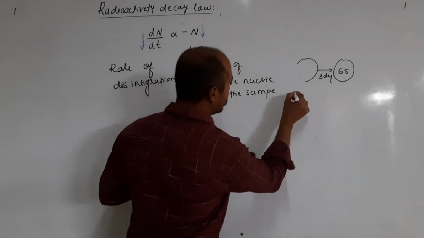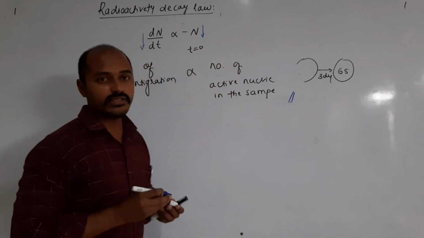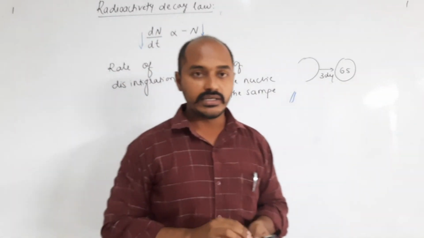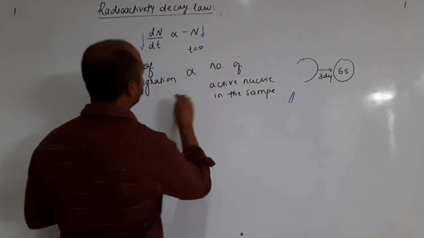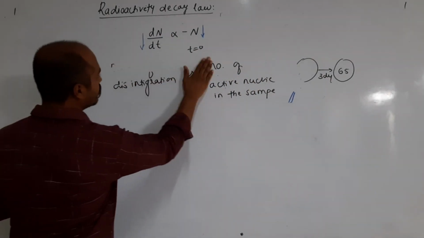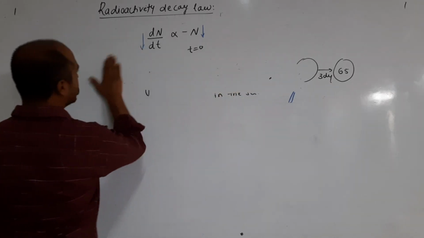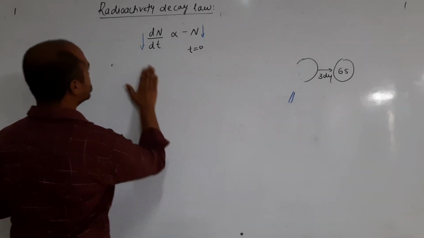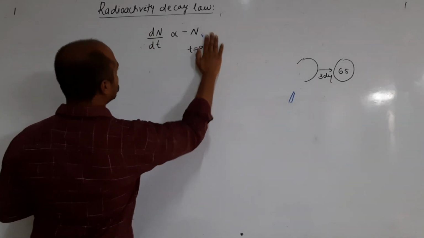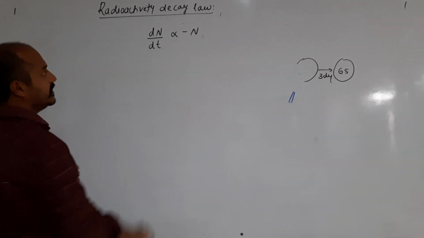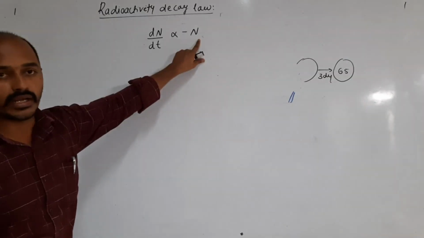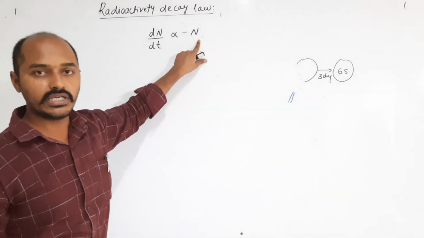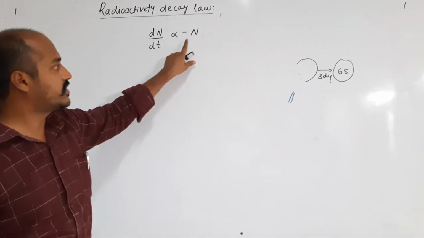So we will see the derivation for this, a very important derivation. First we will take this equation: dN by dt, or the rate of disintegration, is directly proportional to N. This is the statement.